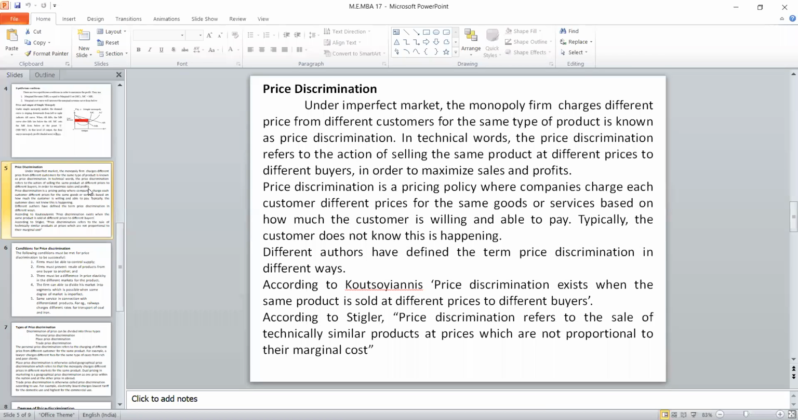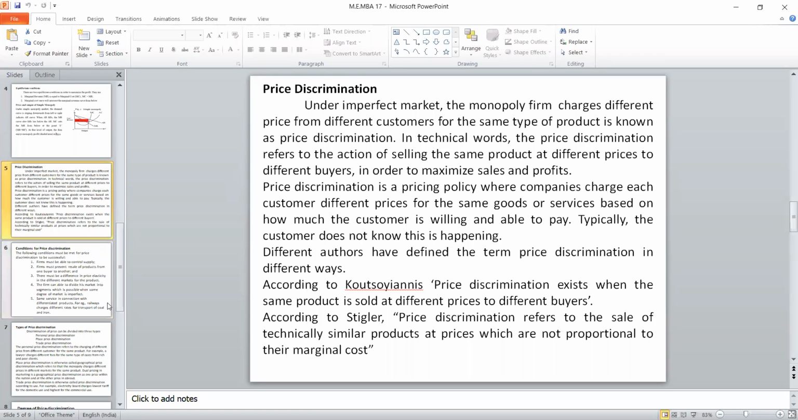Another definition is given by Professor Stigler. The definition goes like this. Price discrimination refers to the sale of technically similar products at prices which are not proportional to their marginal cost. Understand one thing, when marginal cost equals marginal revenue, then there is a possibility of equilibrium and profit will be maximized. But the monopoly firm will not produce the required one, even though it is less than proportion marginal cost. He can enjoy the maximum profit because of the price discrimination. He will fix a very high price for the product and he will get the required level of profit.